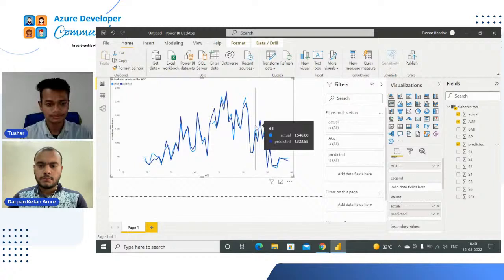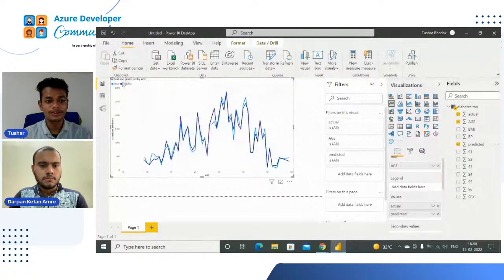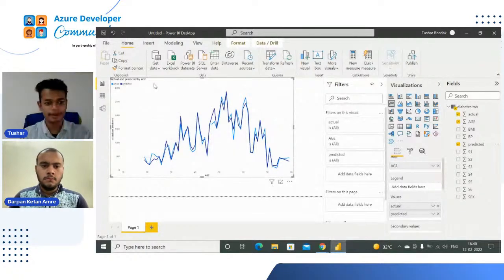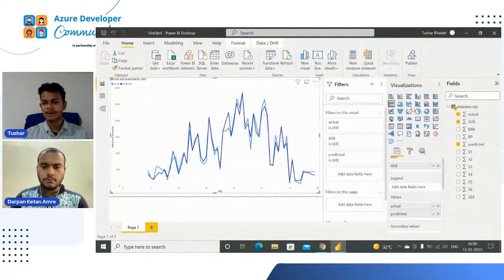You can see this, and the title is already given, the values are also already given: actual and predicted price by age. So this is a type of report. So our report is done. We can add many more things or many more graphs or visuals if we want.